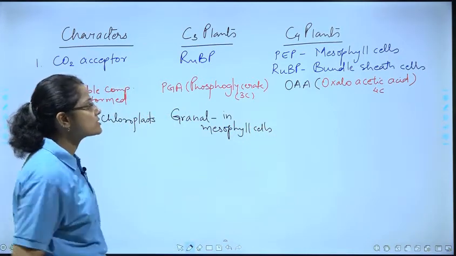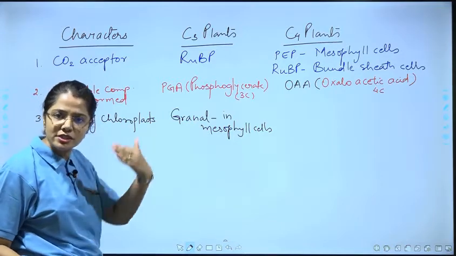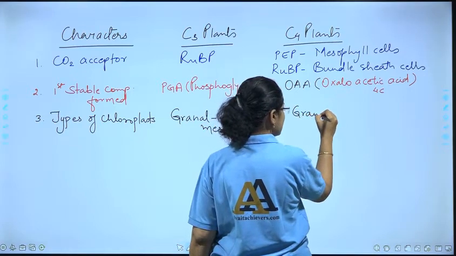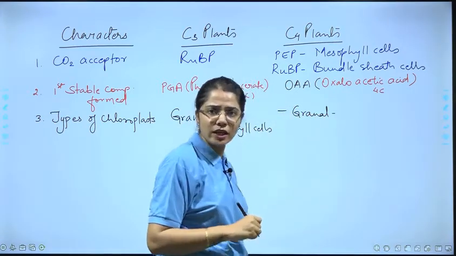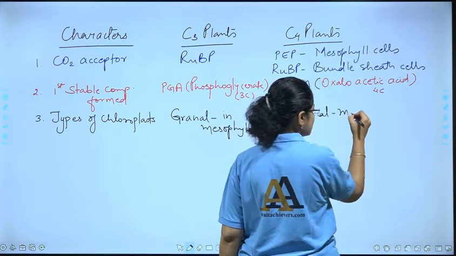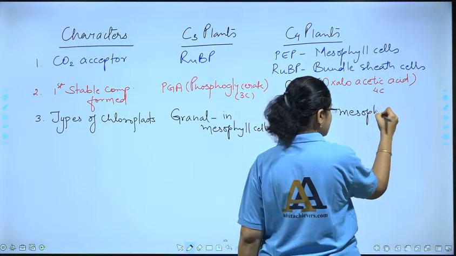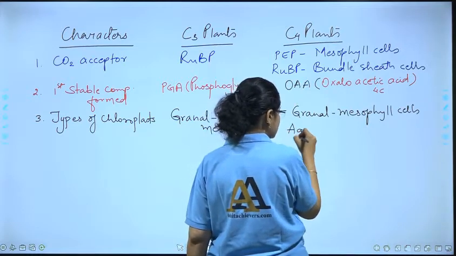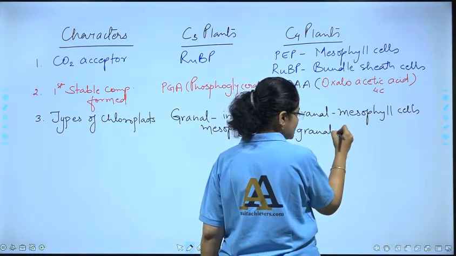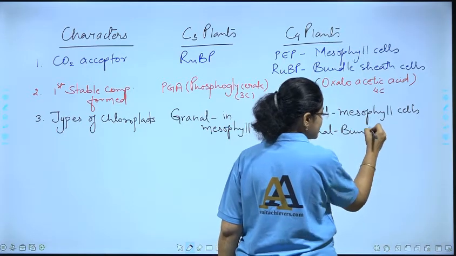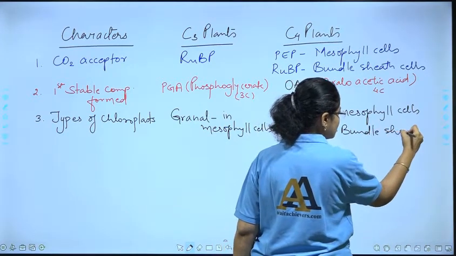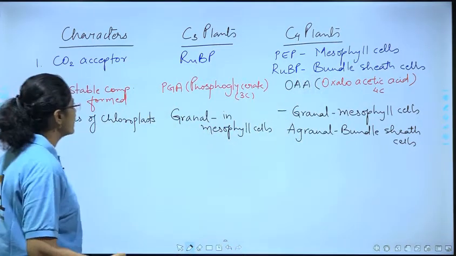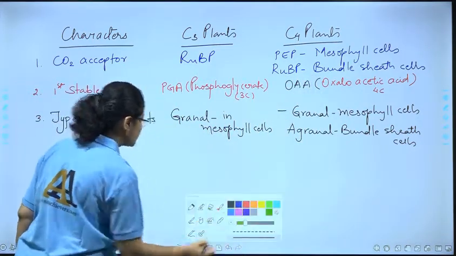Whereas in case of C4 plants, there is a different arrangement. Granal chloroplasts are present in the mesophyll cells, and agranal chloroplasts in the bundle sheath cells, right?